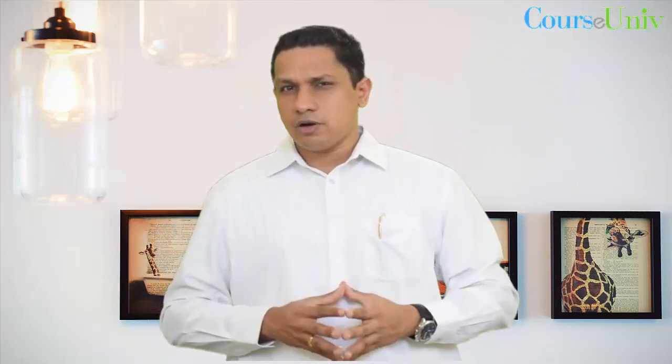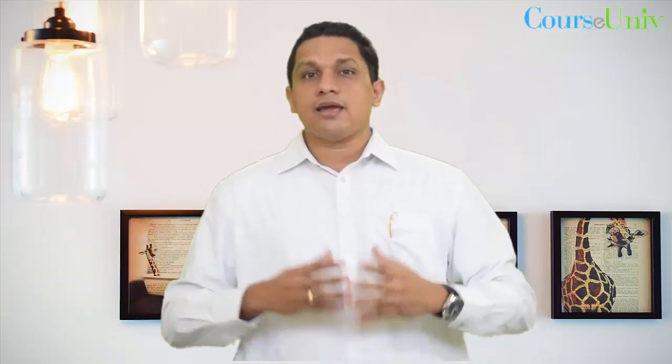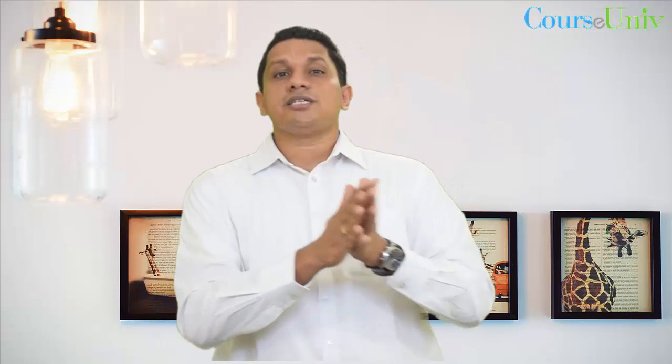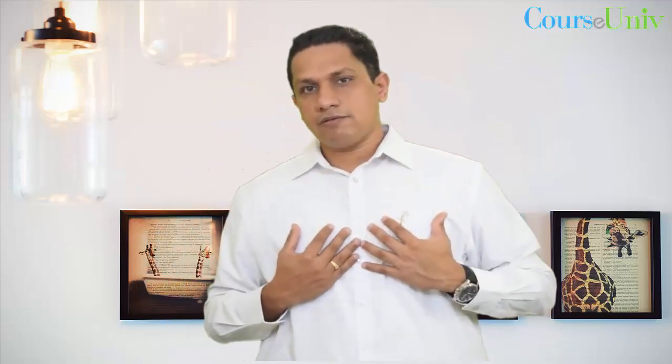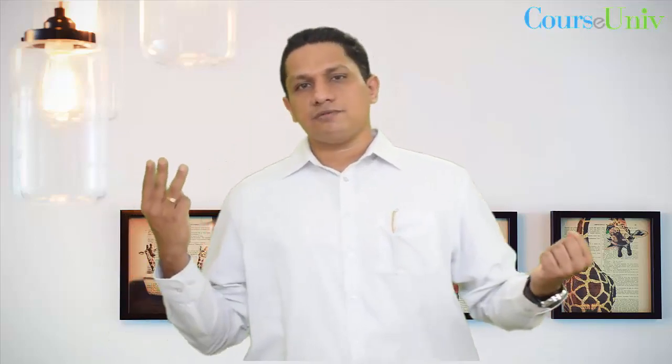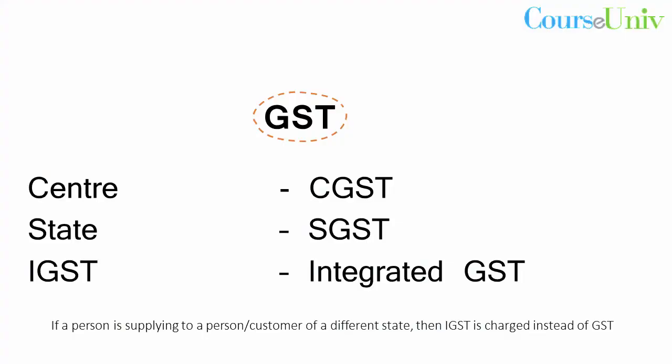Of course, there are multiple complexities here. It is not so easy as it sounds. Once we go to the place of supply, we shall cover when IGST will be levied and when CGST or SGST will be applicable. So what we have understood now is, even though GST is one nation, one tax, you have three different types of GST which are charged: Central Goods and Service Tax, State Goods and Service Tax, and Integrated Goods and Service Tax on interstate supply of goods or services, that is, the supply between two different states.